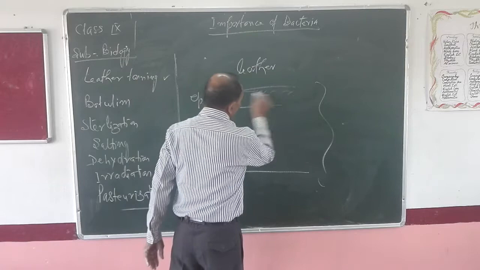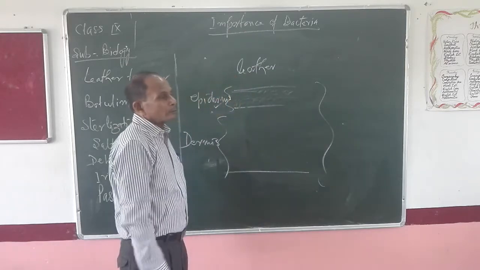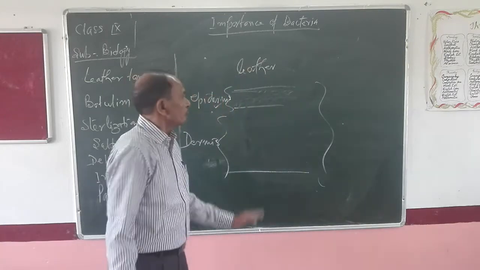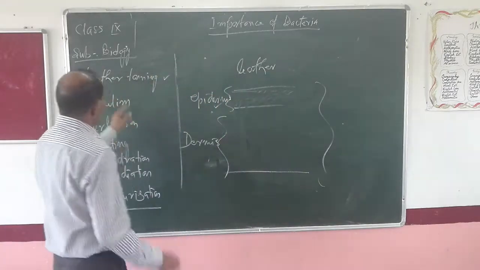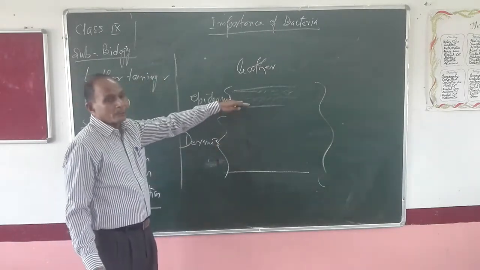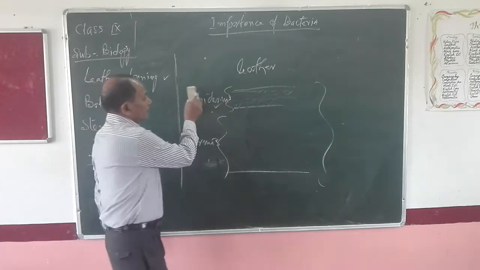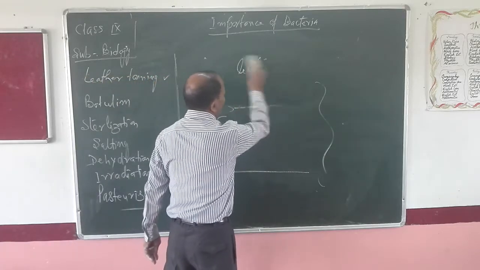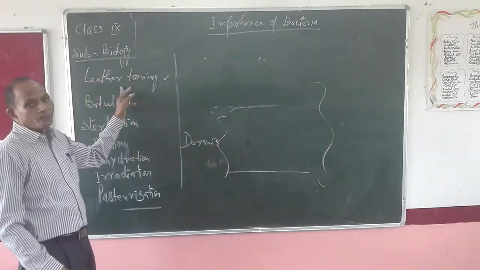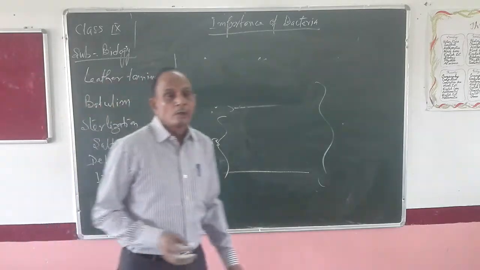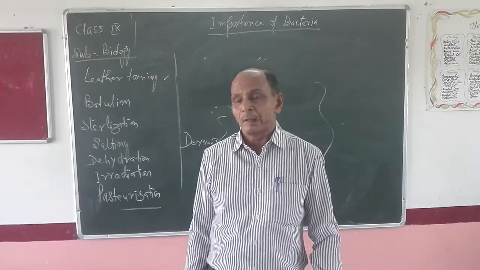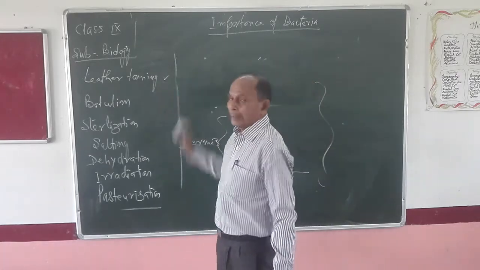Now this epidermis is gradually removed, or you can say decayed, by the action of bacteria. So there are some bacteria which are used in removing the epidermis from the hide, from the skin, and after complete removal of epidermis, that hide, that skin will convert into leather. This process of converting hide into leather by the use of bacteria is known as leather tanning. Clear?